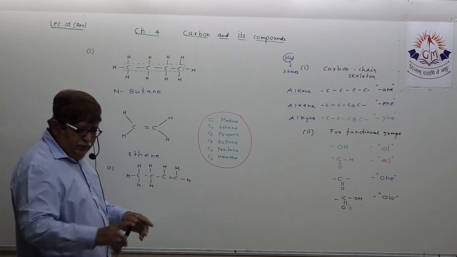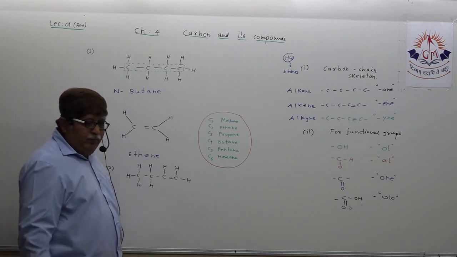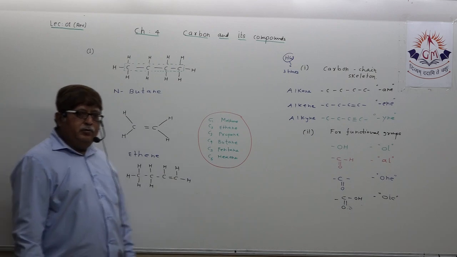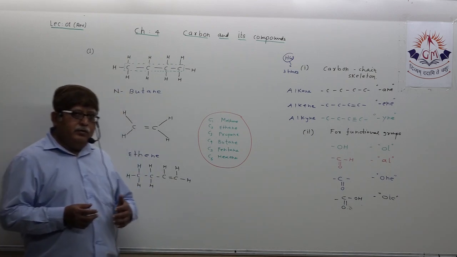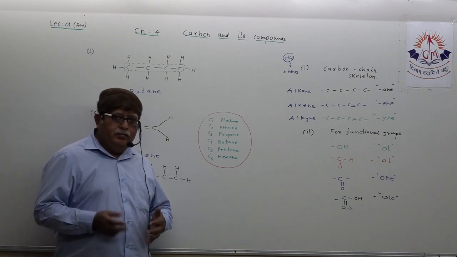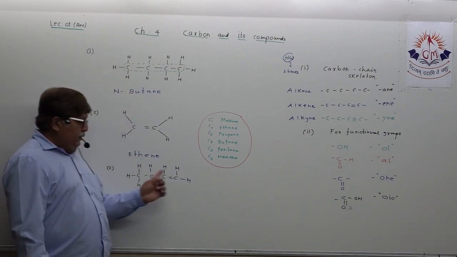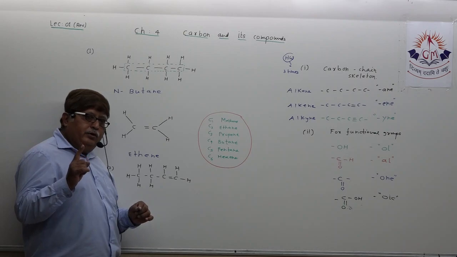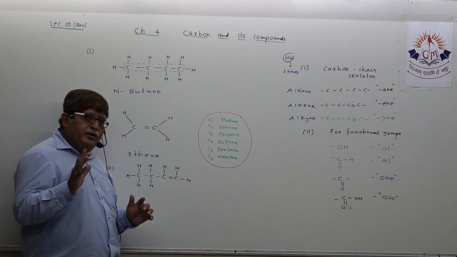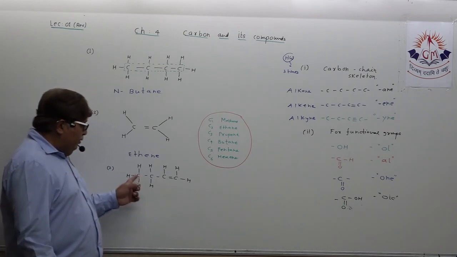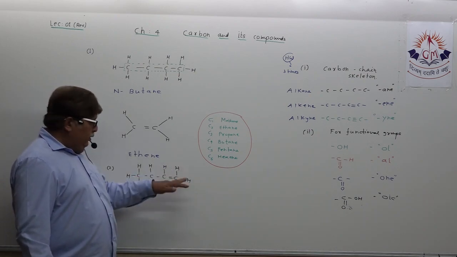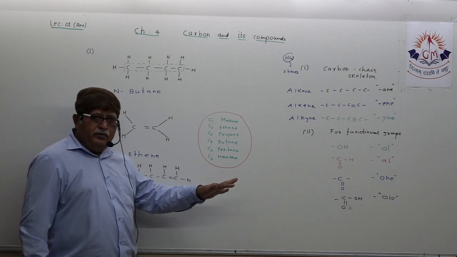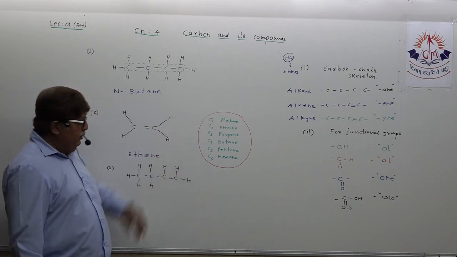First, dear student, every student, please be very attentive because I have seen even brilliant students sometimes making mistakes in nomenclature. See, first you need to concentrate on the carbon chain. If there is presence of any functional group, not yet, don't worry.